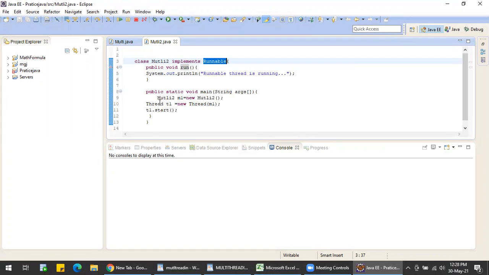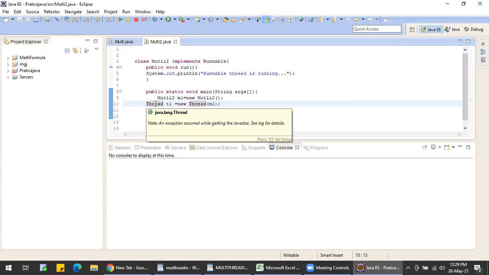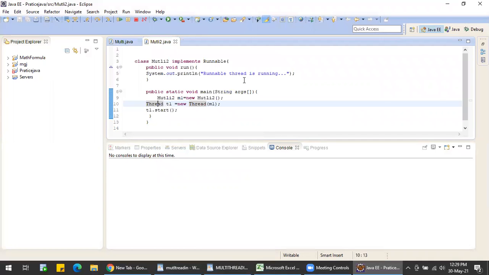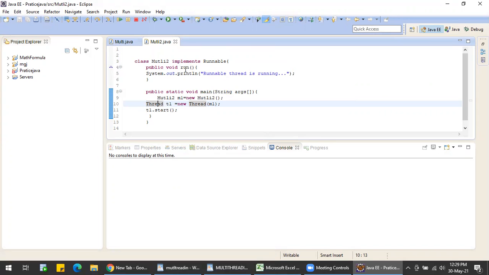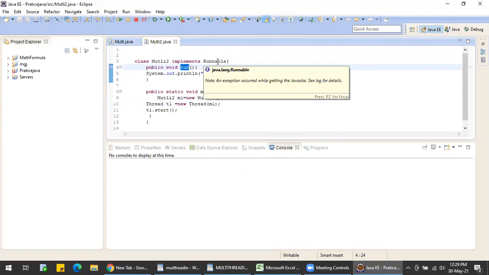Here there should surely be a thread. I should use this thread. Without a thread, the Runnable interface will not work here. And one more thing: in the Runnable interface, the run method should be there. Without the run implementation, the Runnable interface will not work.